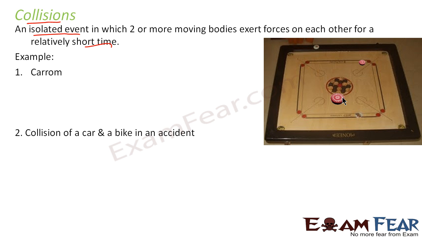Let us take another example. You would have encountered accidents on roads. Let us consider the collision of two cars. The two cars were moving, the two moving objects just came and hit each other, so they exerted force on each other. This is known as collision: two or more moving bodies exerting forces on each other for a relatively short period of time.